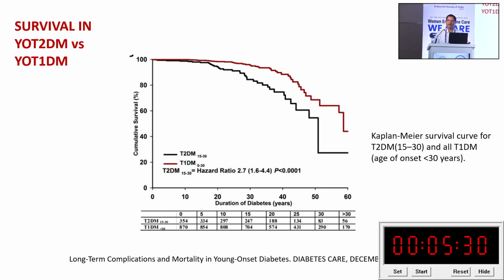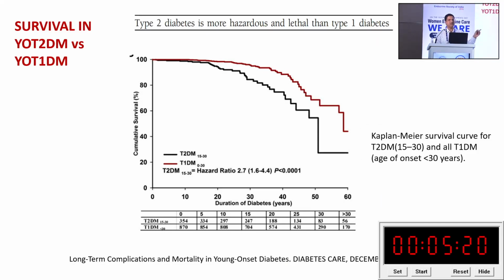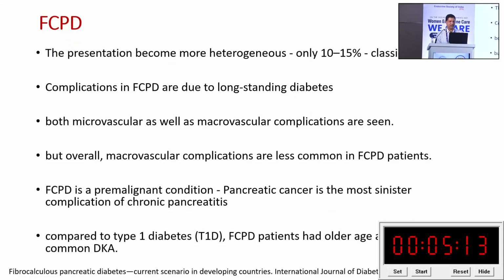Again, the survival is found to be significantly less in comparison to the type 1 patients. So youth onset type 2 diabetes actually has less survival in comparison to type 1 diabetic patients. This is the reason why type 2 diabetes is much more hazardous and lethal than type 1, particularly in youth onset type 2 diabetic patients.